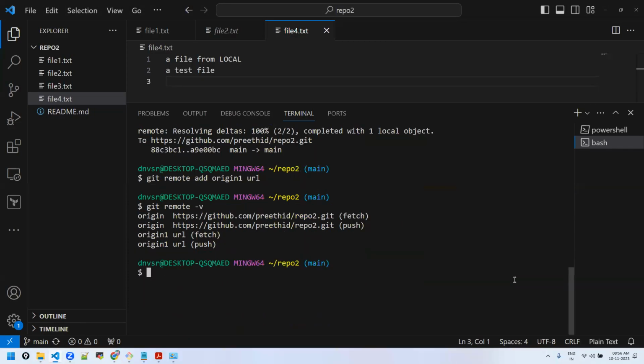Your local might be anywhere. Each person may have their own local at any place, on any infrastructure. Still, they push to the same point. That's the central repository, or remote repository, where everyone will collaborate.